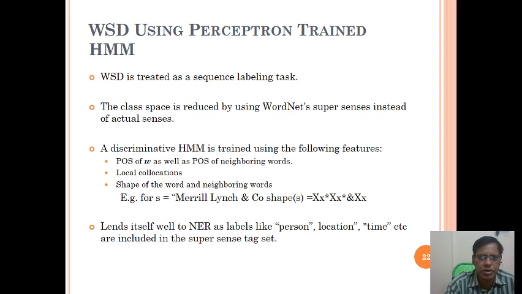Okay, this is about WSD using perceptron trained HMM, that is hidden Markov model. In the hidden Markov model, WSD is treated as a sequence labeling task. The class space is reduced by using WordNet's supersenses instead of actual senses. Okay, a discriminative HMM is trained using the following features, for example, for S is Merrill-Lynch co-shapes.